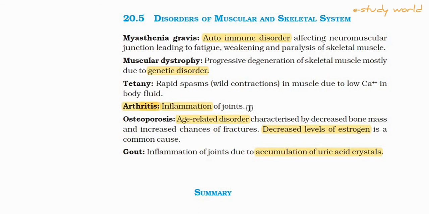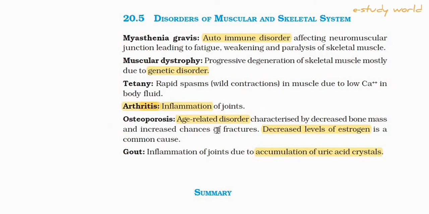This is arthritis, and the connective tissue of these positions leads to fatting, degeneration and damage. So this is a very common type of disorder. There are many types of arthritis, but rheumatoid arthritis is more common.